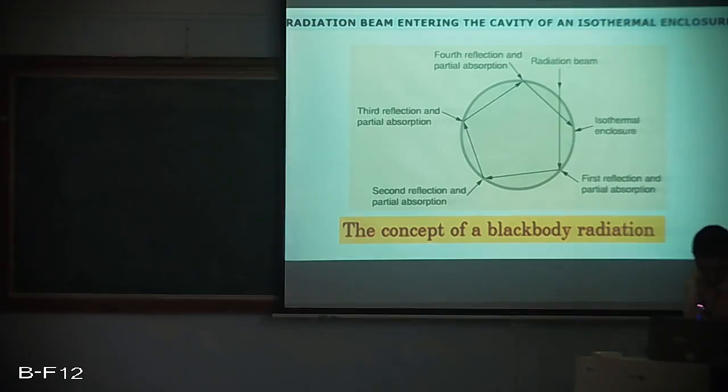Again, there is a second reflection, and again part of it is absorbed, and the remainder falls on the other end of the surface, and again there is a third reflection and a partial absorption taking place. So like this, there are multiple reflections taking place, and we find that the radiation beam which entered never came out. So it totally got absorbed by multiple reflections and multiple partial absorptions. So this actually explains the pseudo black body, just to understand the concept, but of course such isothermal enclosures aren't existing.